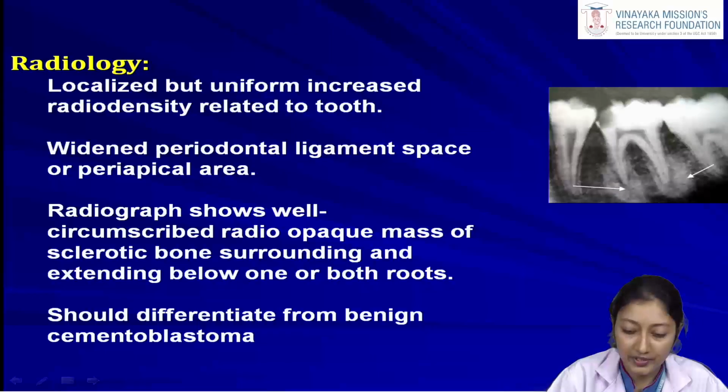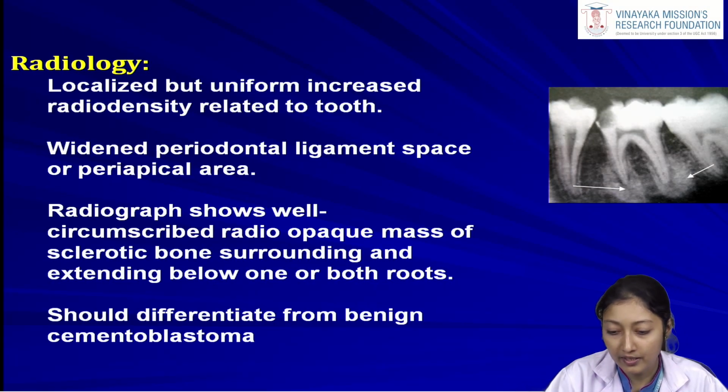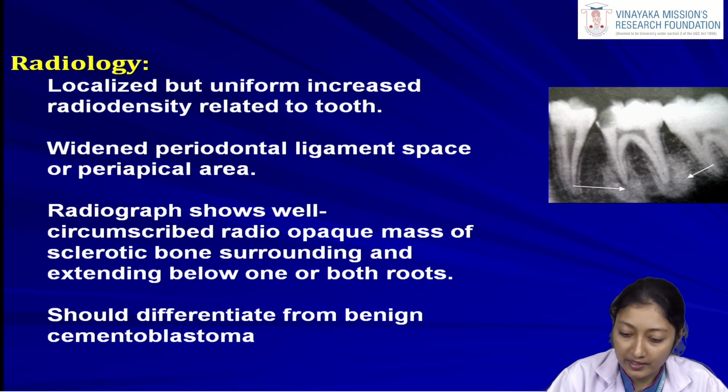If we see the radiograph of such cases, you can see the radiograph picture which I have already embedded in the slide. Here you can see there is a radiodense area near the root apices of the carious mandibular first molar. So that means some increased bony deposition is seen near the periapical region. So this condition is also known as a condensing osteitis. It has got the name condensing osteitis. Why? Because near the periapical region we can see the bone has condensed. So only it is named as a condensing osteitis, but actually it is a chronic sclerosing focal osteomyelitis.